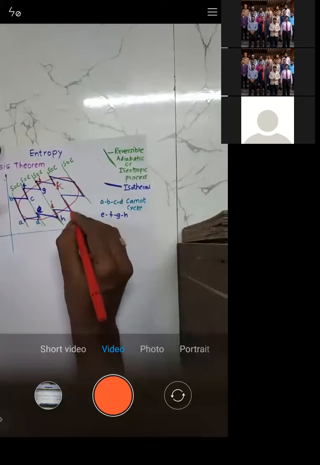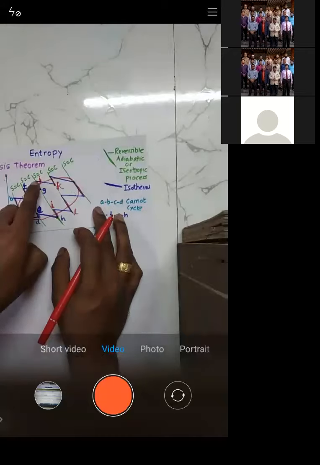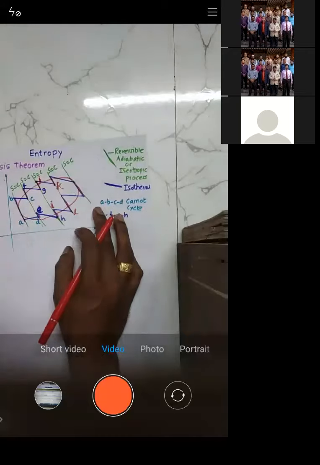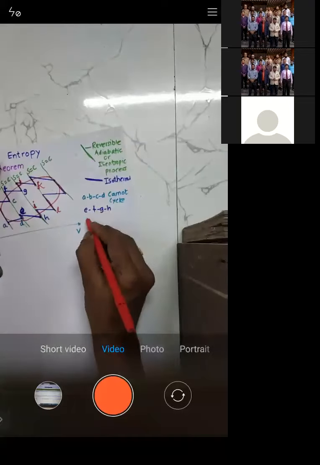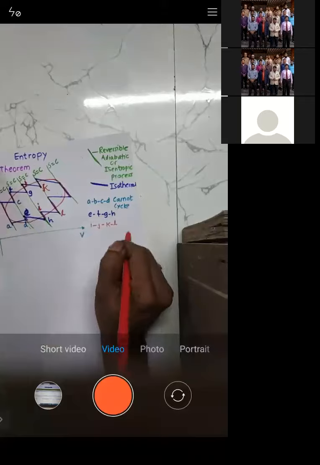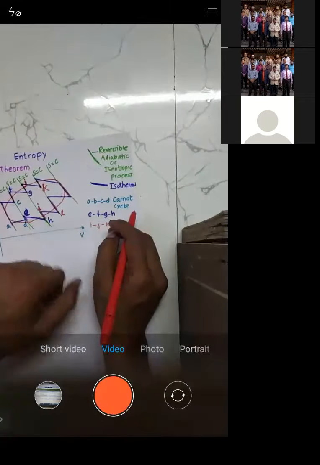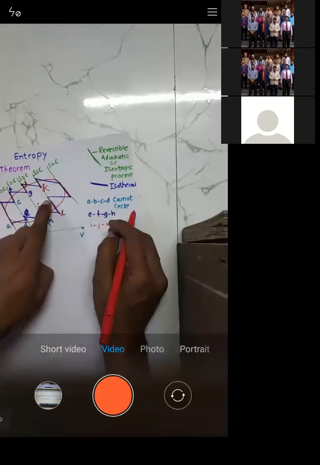Okay, J, K, L. Try to understand. This is I, J, K, L. Similarly, we can have one more cycle, which is basically starting from this point.